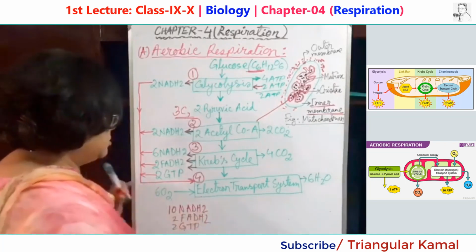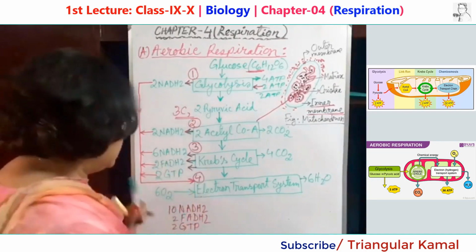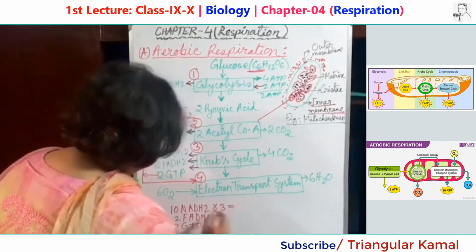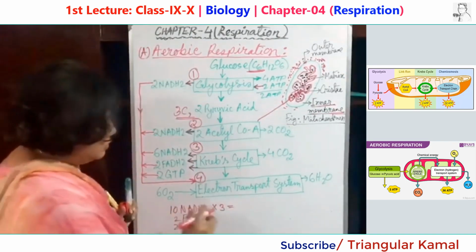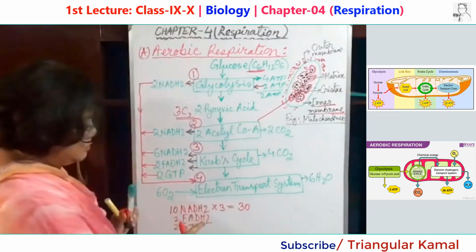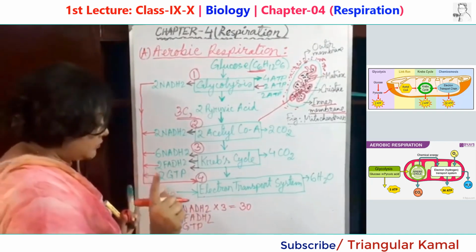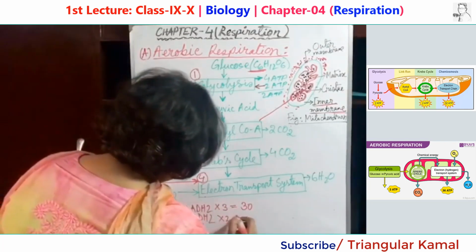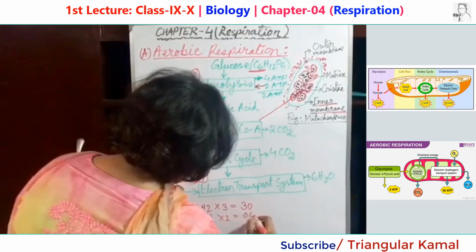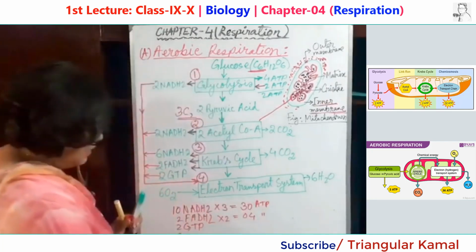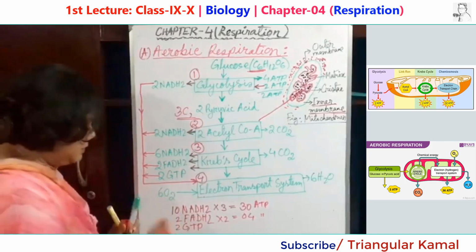So 1 molecule of NADH2 can produce 3 ATPs. So 10 NADH2 produce 30 ATPs. And 1 FADH2 molecule can produce 2 ATPs. So 2 molecules can produce 4 ATPs. And 1 GTP can produce 1 ATP.